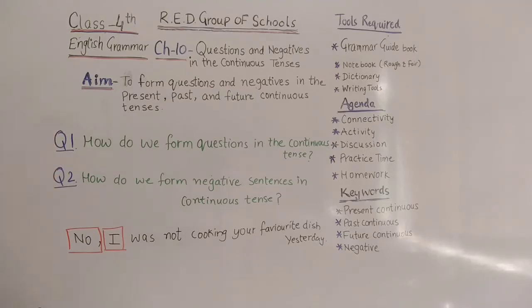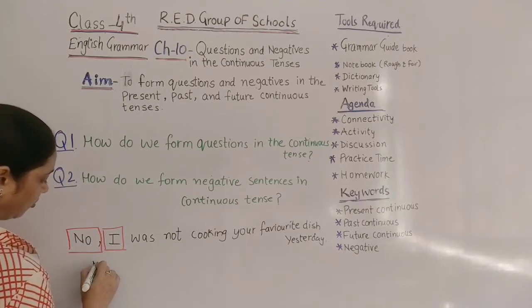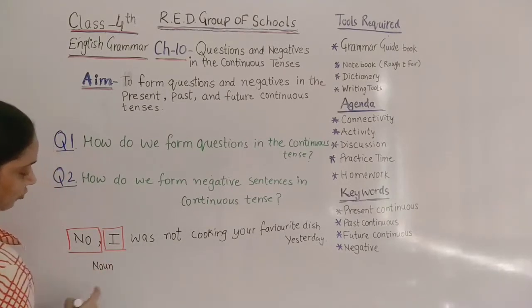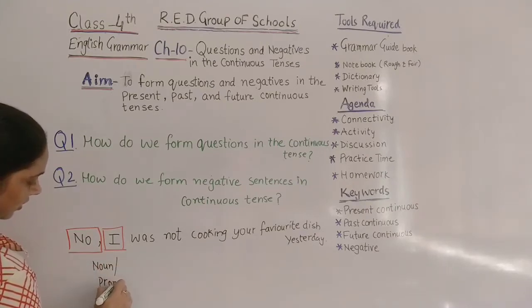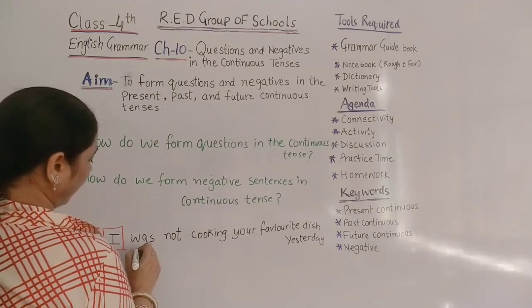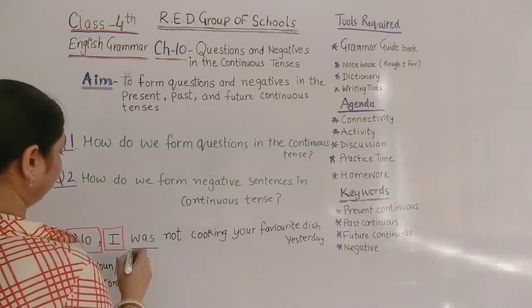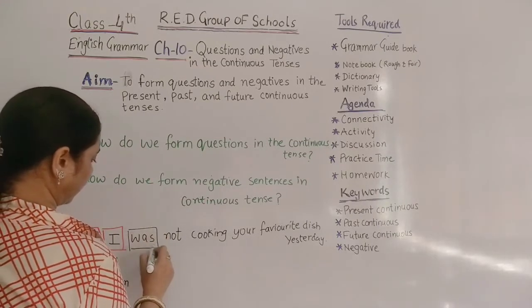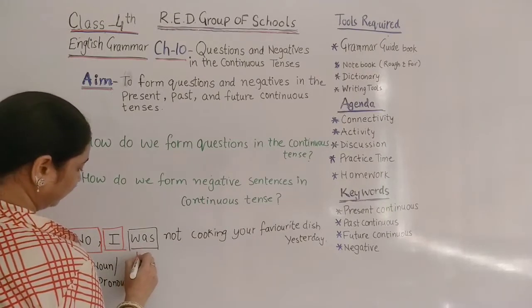So the subject can be either noun or pronoun. So we have to take care that after no we put the noun or pronoun of the sentence, and after that we have used the helping verb of that sentence. This part of the sentence is the helping verb.